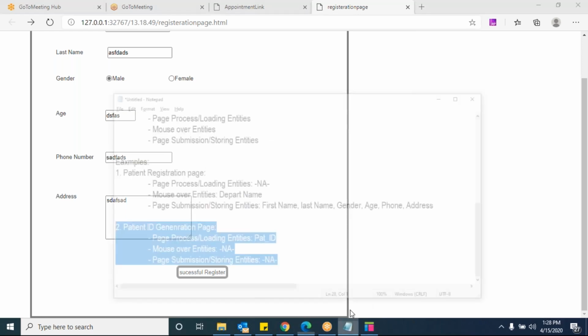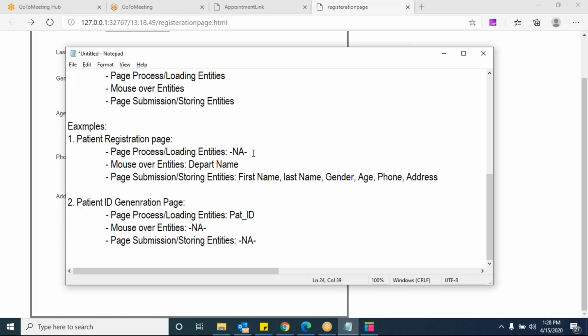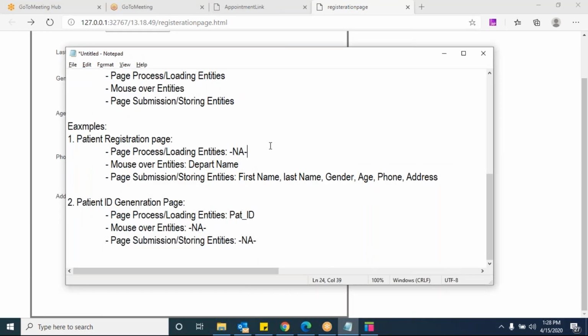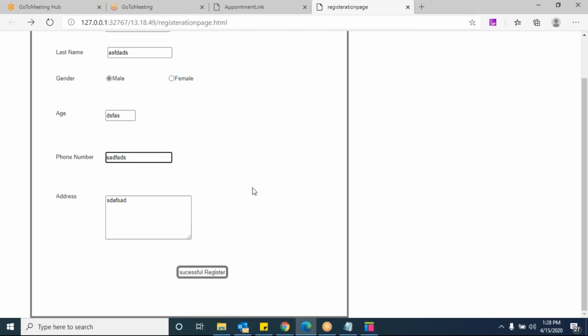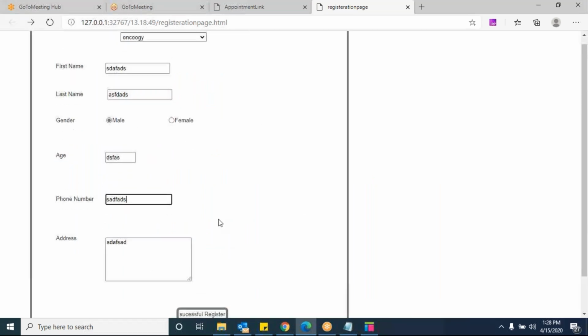If I display it as a pop-up, this patient ID will come here, under process entities. Understood? If you are using a dynamic panel, this is default, it is loading, right? That's the reason I'm keeping it as a page loading entity. Don't be confused. If you are using only a dynamic panel, then even that patient ID is displayed on the same page, right or wrong?